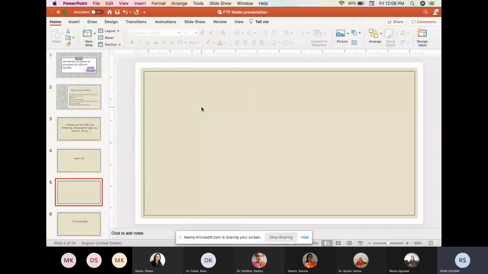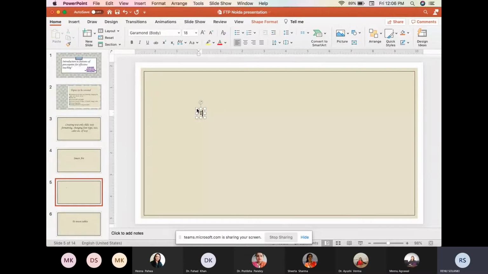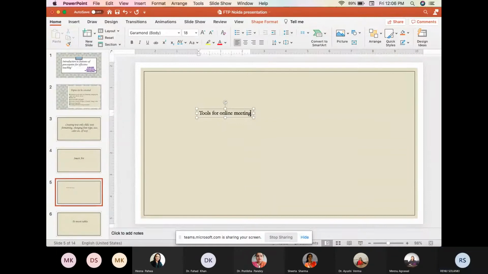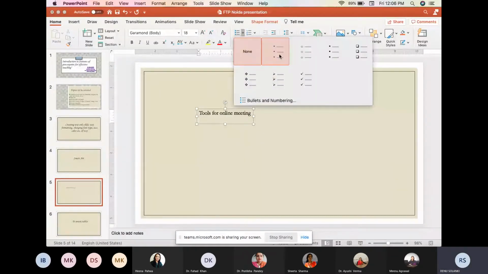If we talk about the tools which can be used for the online meeting, so we will write tools for online meeting. To make the organizational chart, our text should be in the bulleted form, and we can insert the bullet from here. So if I will write, and I will choose the bullet from here, this one.